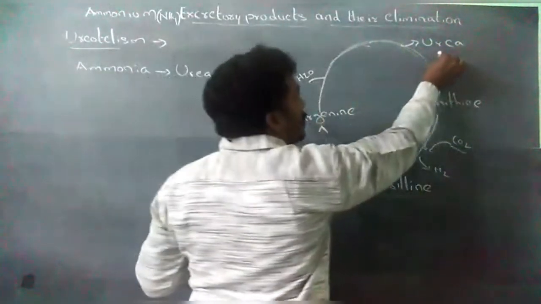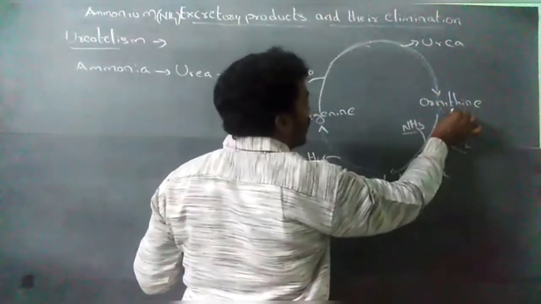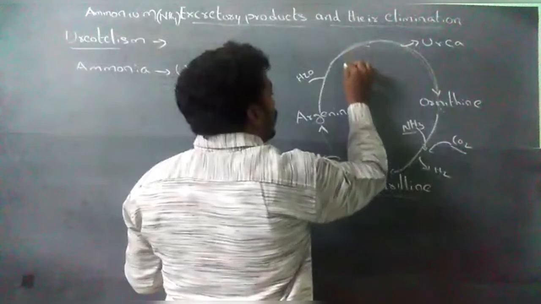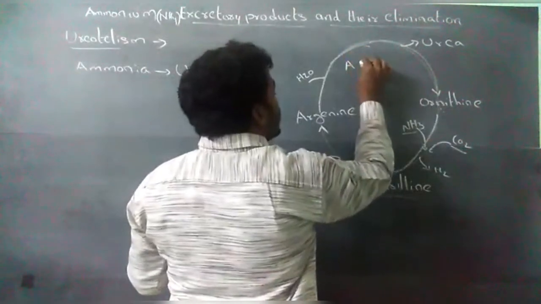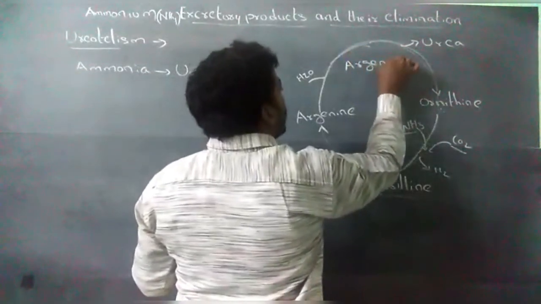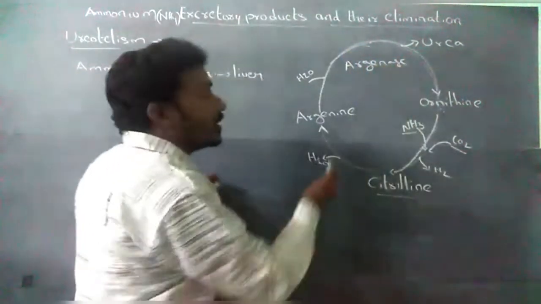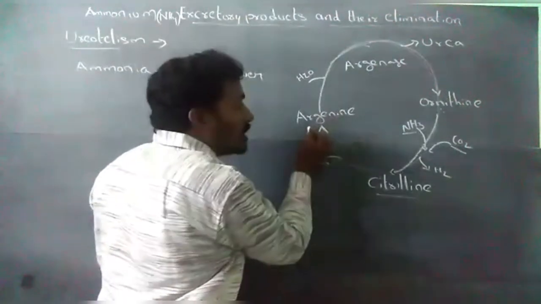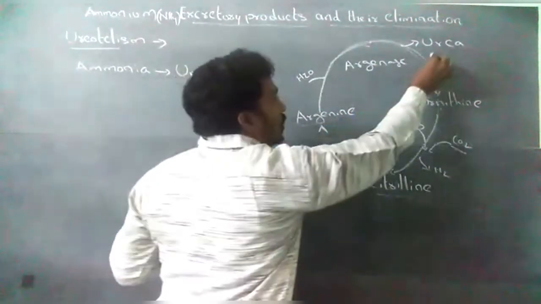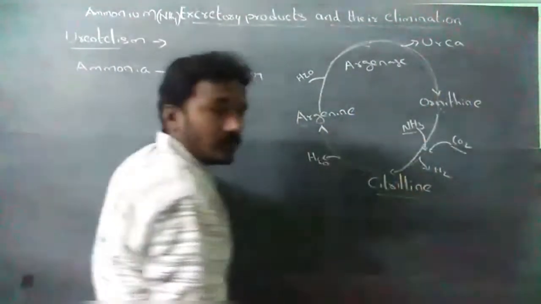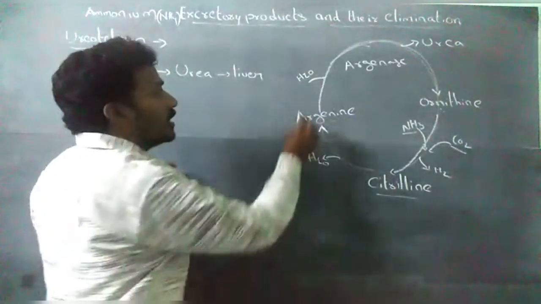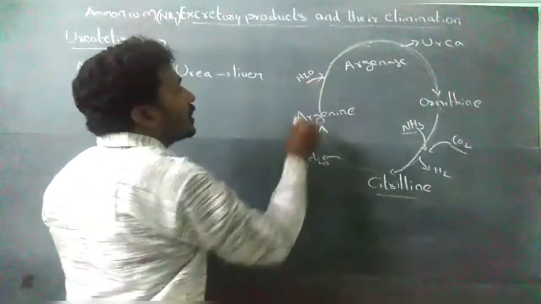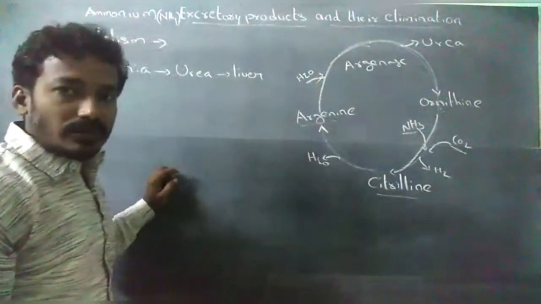Arginine splits into urea and ornithine in the presence of arginase. Arginase splits the arginine into urea and ornithine. It utilizes H2O molecules.